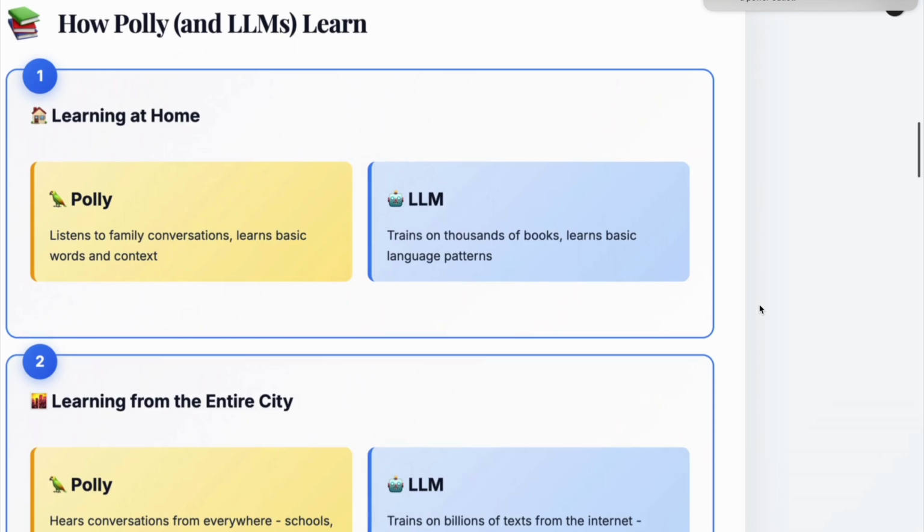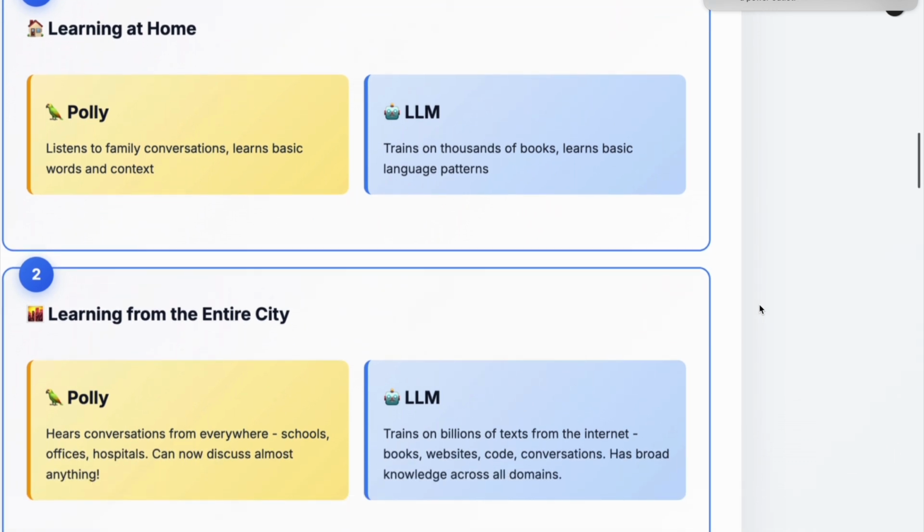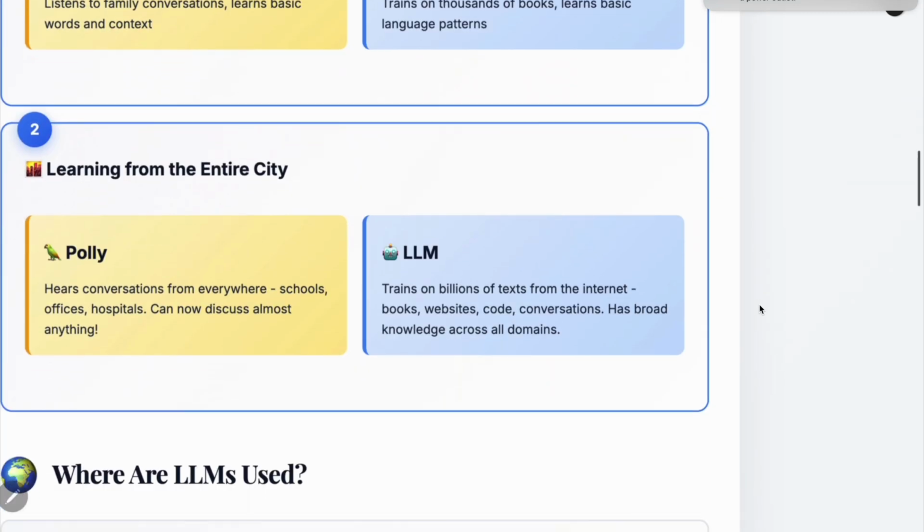Now how do Polly or LLMs learn? Initially, Polly started listening to conversations of our family, but as time grew, she started listening to conversations of schools, offices, hospitals, and everywhere. And that's how LLMs start. Initially these are language models, and at that time they become large language models. In the initial phase, they might be listening to thousands of books, but afterwards they start learning from the internet, books, websites, code, and conversations. And now it has broad knowledge across all domains. So now if you ask any question to an LLM, it might give you a proper answer.